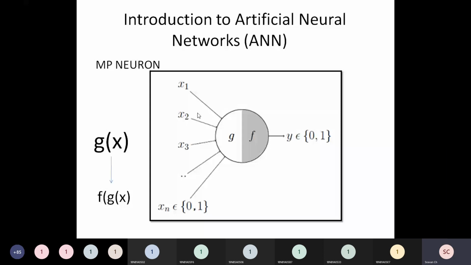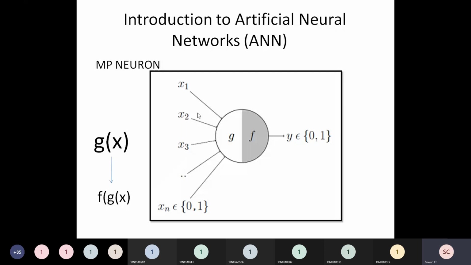So out of 10 inputs, 5 are ones, remaining 5 are zeros. If you look at the total, what was my count, at least it should be above 4. So f of x will check the threshold. Out of 10 people, if at least above 4 people have told this is good, I just want to see that one in the output. Such phones should be displayed. If that count is less than or equal to threshold, it should not be displayed. This is one example.